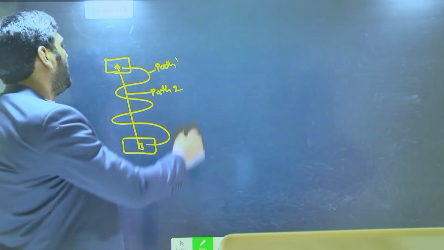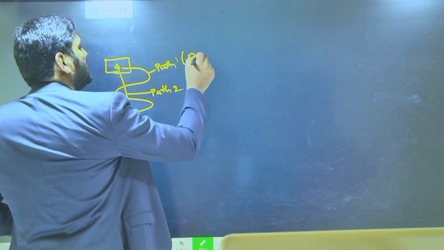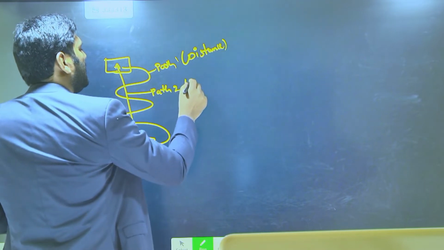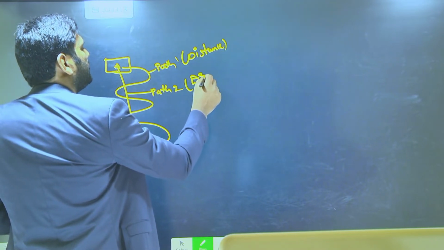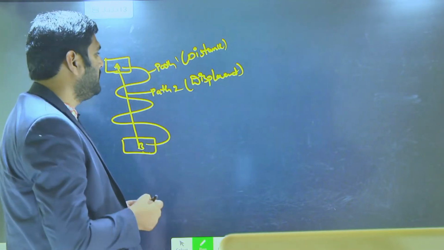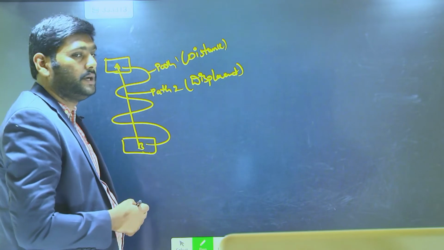Path 1 is called distance and path 2 is called displacement.